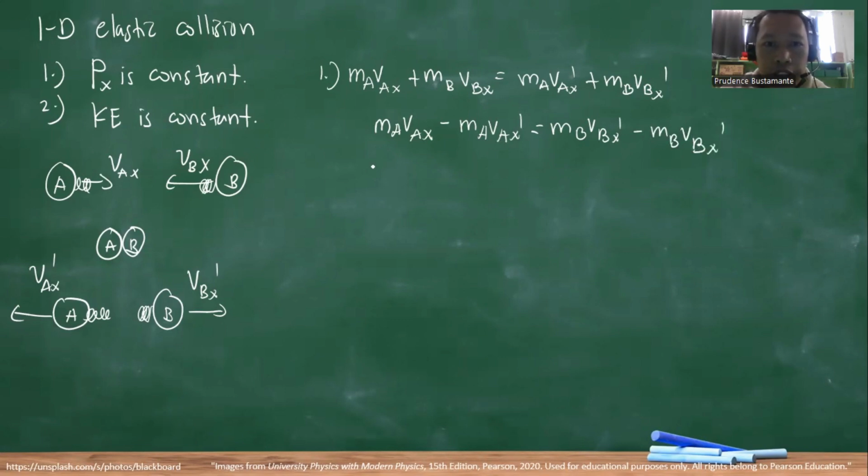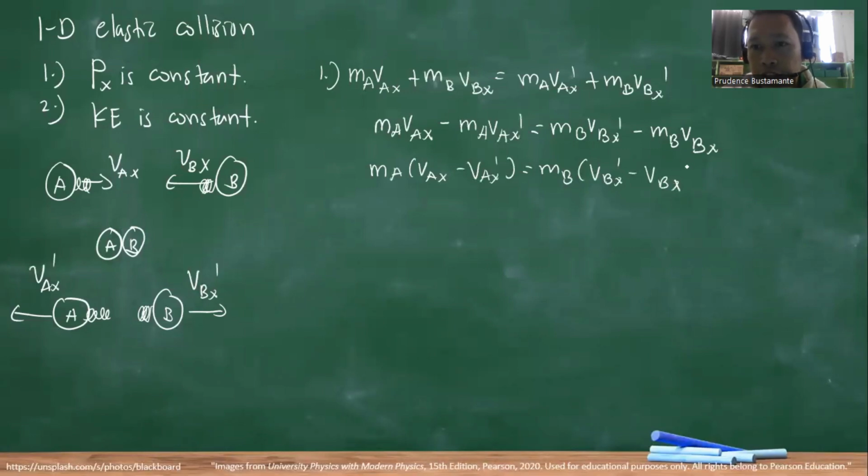So we can have MA times (VAX minus VAX prime) is equal to MB times (VBX prime minus VBX), which has no prime on the second term. This is what we get from equation one. We call this one equation two.